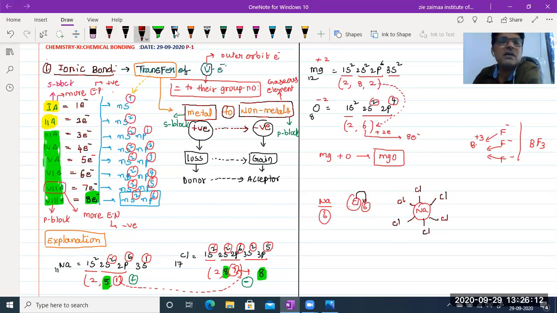So each chlorine atom is also surrounded by 6 sodium atoms, 1, 2, 3, 4, 5, 6, in the same manner, like this. So depending upon this, we can conclude that the ionic bond is non-directional. It goes on.